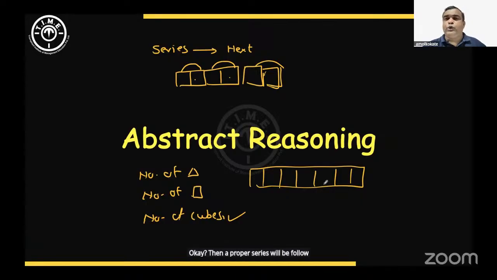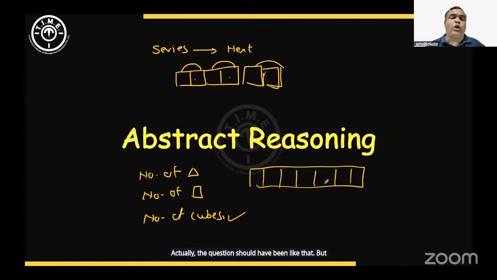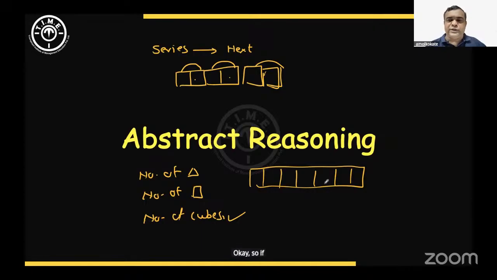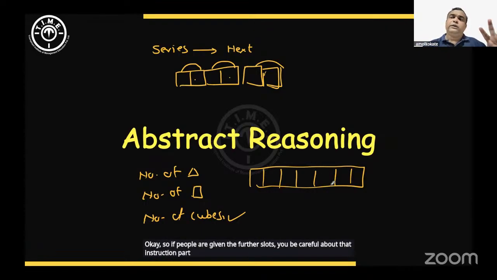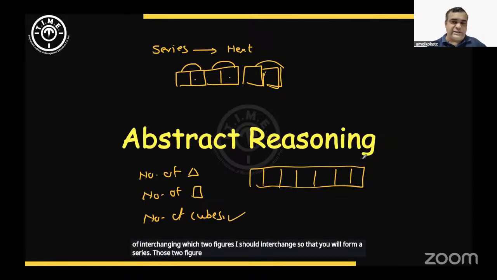The question should have been which two figures you should interchange so the series becomes proper, but they just said which two figures are the odd ones out. So if people get further slots, be careful about that instruction. It is a series question of interchanging two figures so that it forms a series, and those two figure numbers should be your answer.